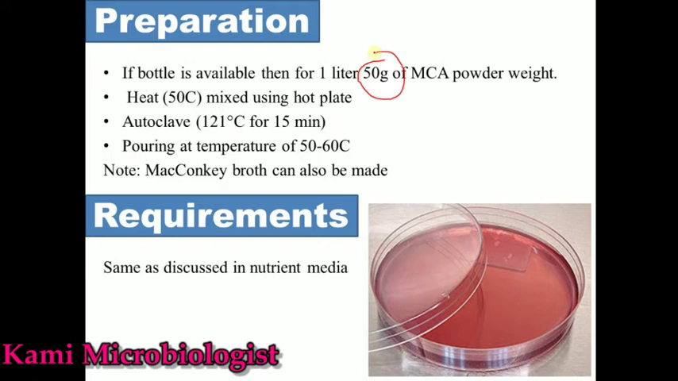Okay, and if we have the individual ingredients, we do not need this. If we do not have the ingredients and the bottle is available, then we need 50 gram for 1 liter. So mix 50 gram MacConkey agar powder in 1 liter, then heat and mix it at 50 degrees Celsius. After that autoclave it at 121 centigrade for 15 minutes. After autoclaving, pour this media into petri plates at a temperature of 50 to 60 centigrade. This is how we can prepare and use this MacConkey agar media.